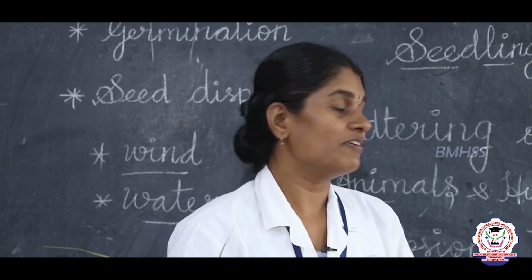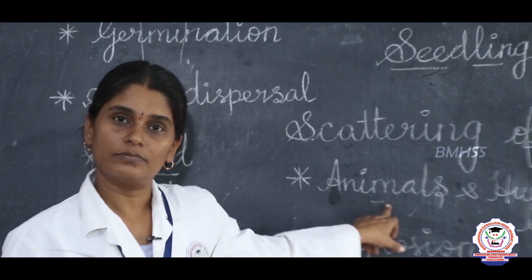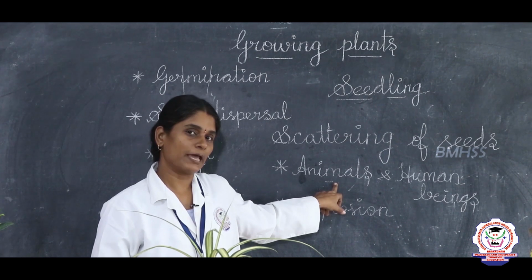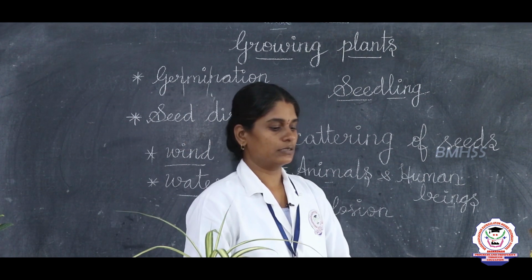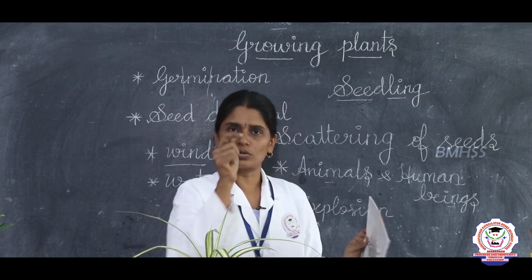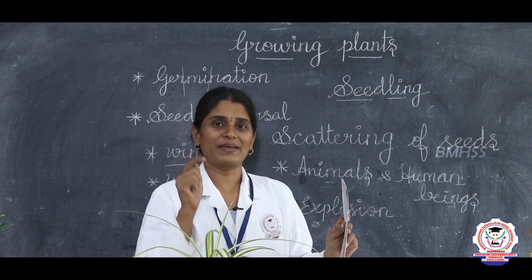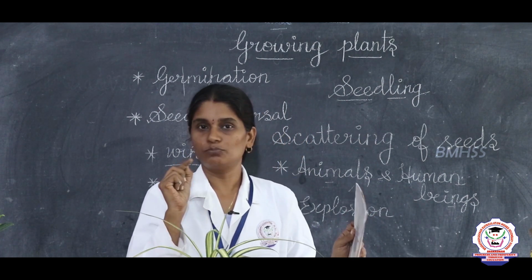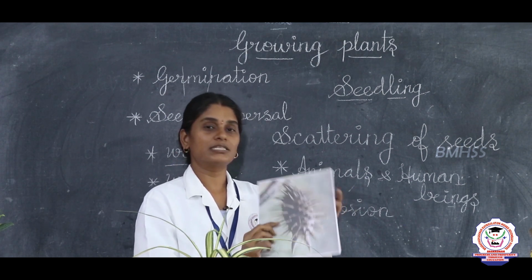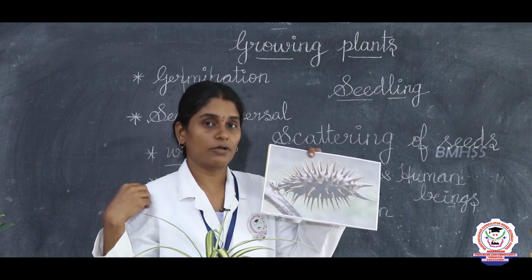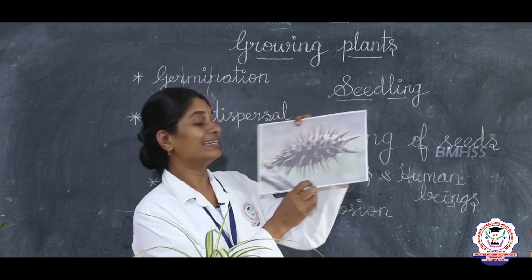Next we will see some seeds which are dispersed by animals and human beings. Some seeds will have hooks or spines. Hooks or spines is nothing but thorns. Once the hooks and spines stick to the bodies of the animals, the seeds are carried away. This is datura.